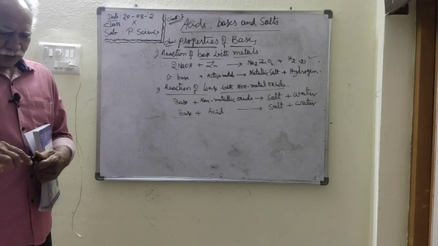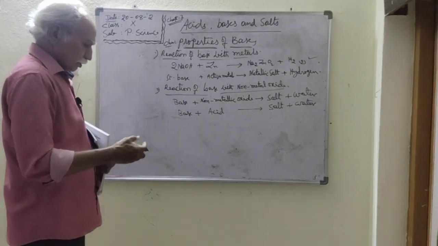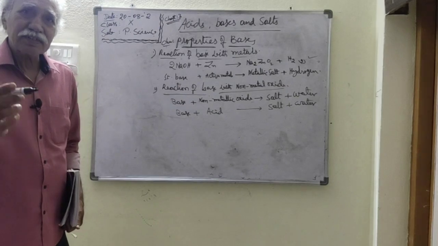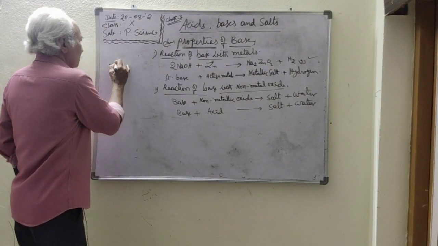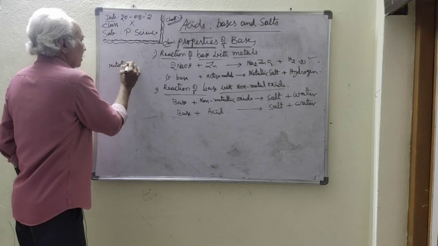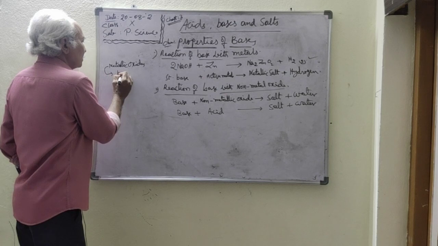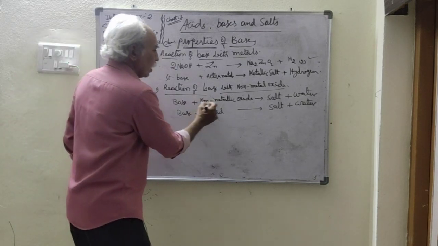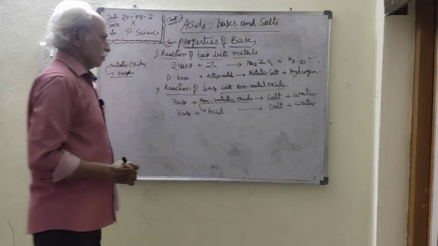This indicates non-metal oxides act as acids. In the previous session, metallic oxides acted as bases, but now non-metallic oxides are treated as acids.